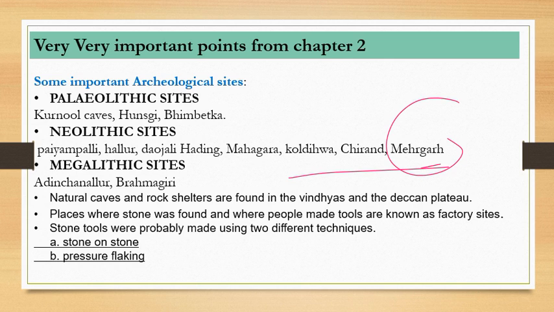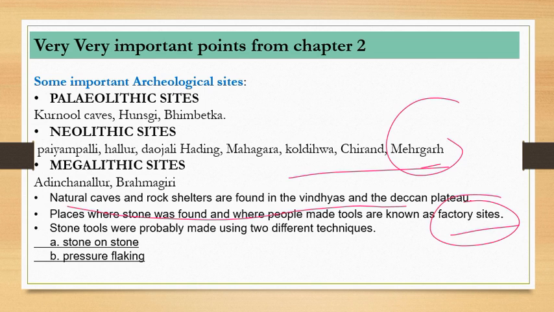Apart from this, megalithic sites like Adichanallur and Brahmagiri are also important. Megalithic as a topic we will deal with while doing the history optional video, which will be uploaded on the channel very soon. Then the chapter tells you that natural caves and rock shelters are found in the Vindhya and the Deccan Plateau region, and places where stone was found and where people made tools are known as factory sites.